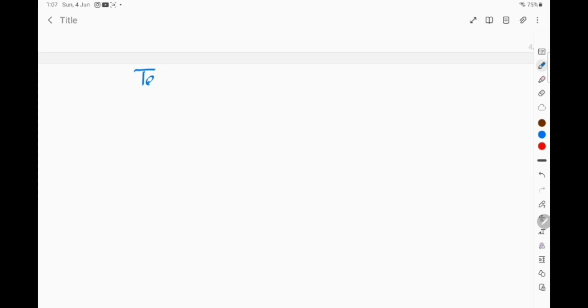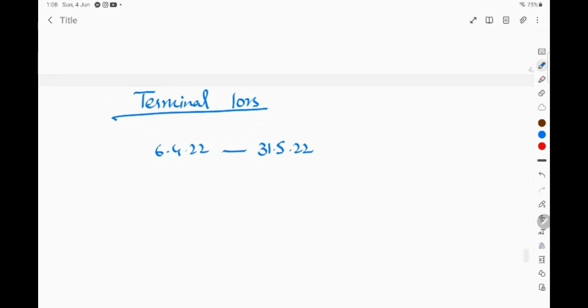Now if we are using the option of terminal loss, remember that we can set off our terminal loss in the previous 3 years trading income. So first we have to calculate the terminal loss. So date of ceasing of business is mentioned as 31st May 2022. So we have to calculate the loss for the period 6th April 22 to 31st May 22.